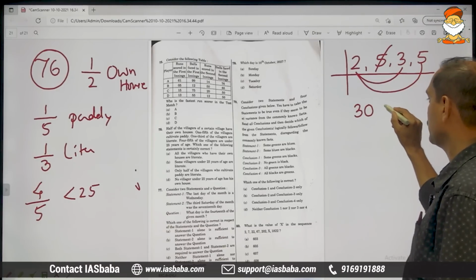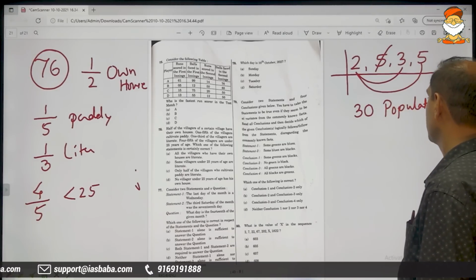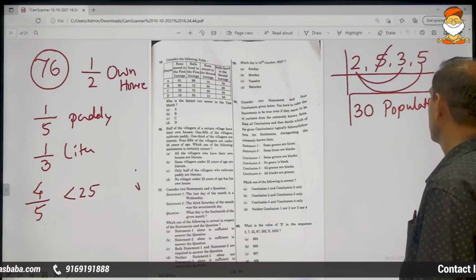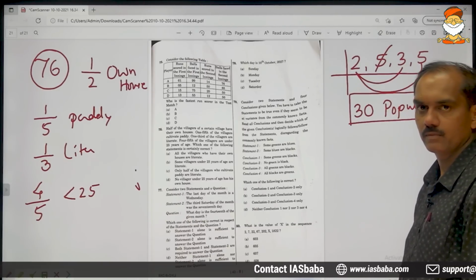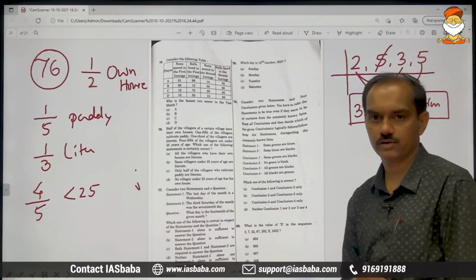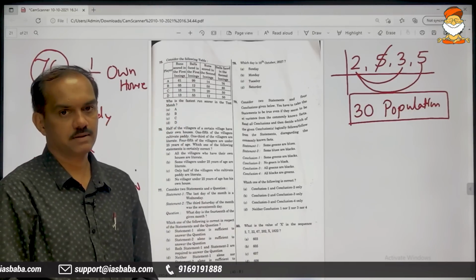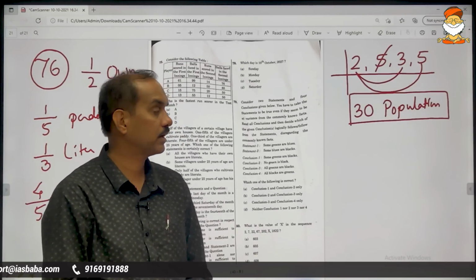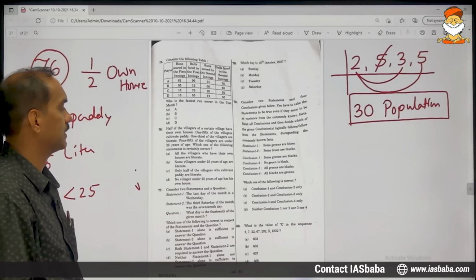Let us assume that the population of the village is 30. If you go with the LCM and assume the total, then you will never come across decimals. Just to avoid decimals and fractions, we go with the LCM. That is the only objective behind going for the LCM.